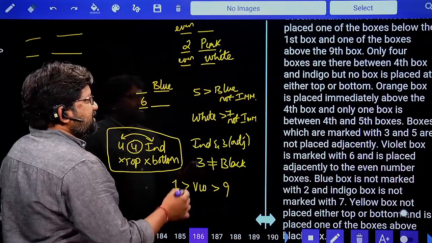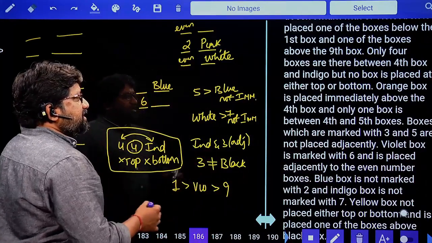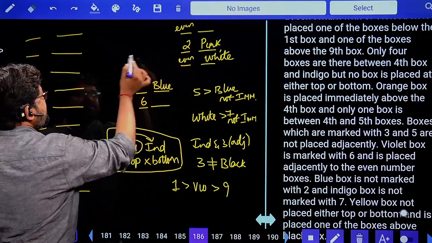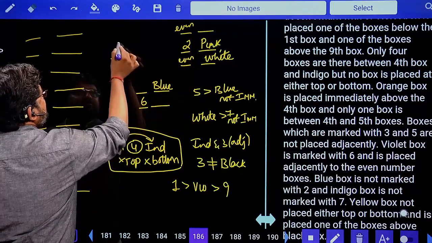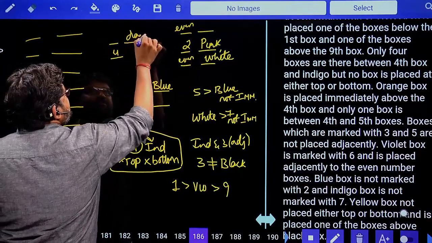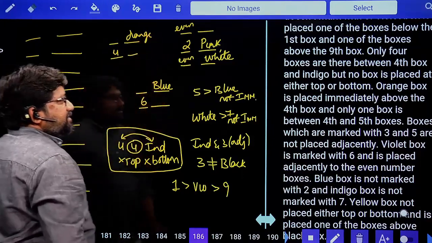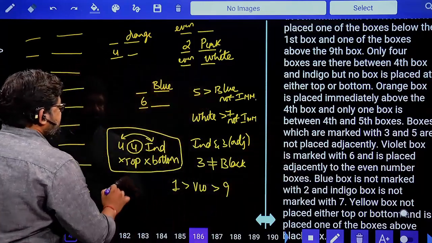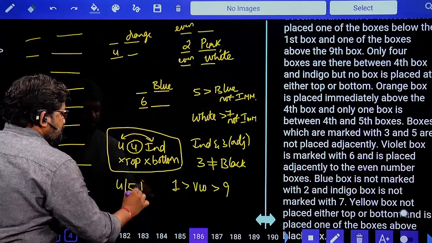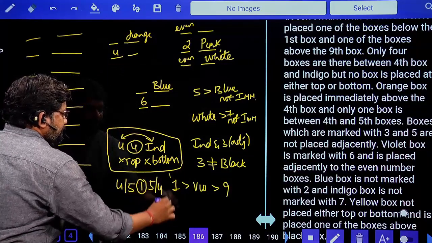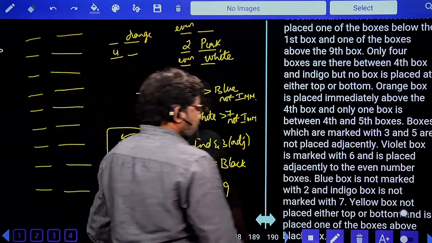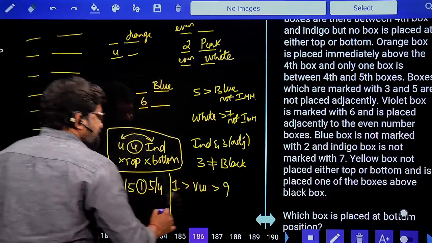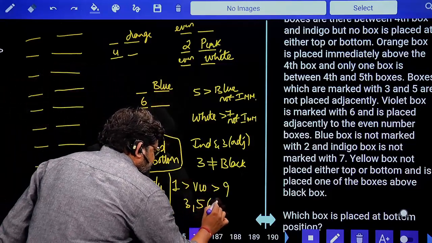Next, orange box is placed immediately above fourth box, and only one box is placed between fourth and fifth box. Immediately above 4 is orange. In between 4 and 5, there is only one box. Boxes which are marked with 3 and 5 are not adjacent. 3 and 5, not adjacent.